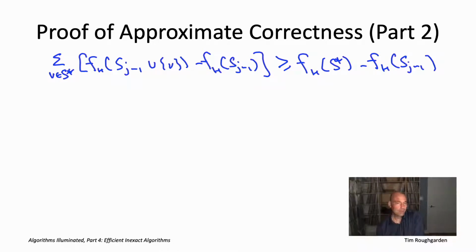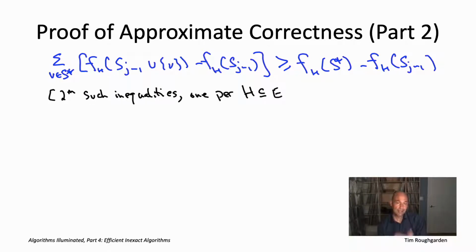So now the trick we're going to do: we already know that influence is a weighted average of coverage functions. So let's just take these inequalities, one for each coverage function, and take the weighted average of them using the exact same weights that we have in the definition of influence. So, weighted by the probability that capital H really is the set of activated edges.